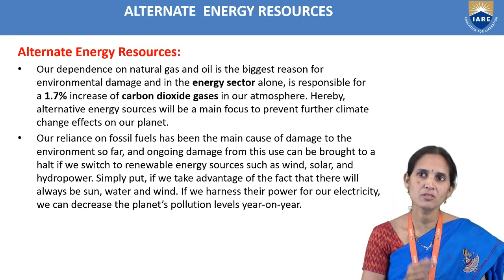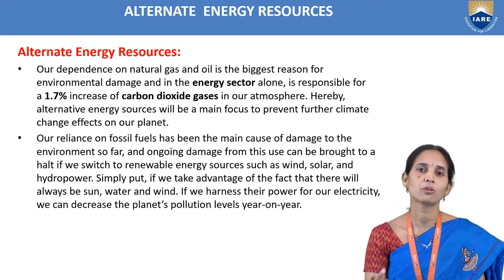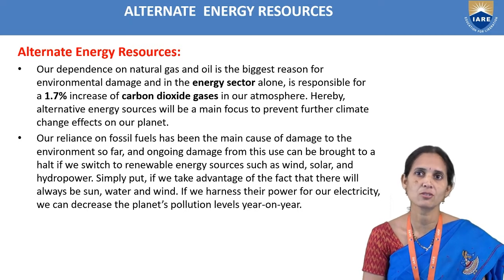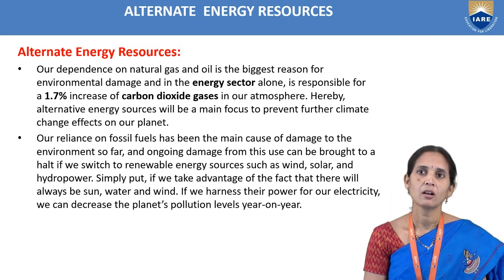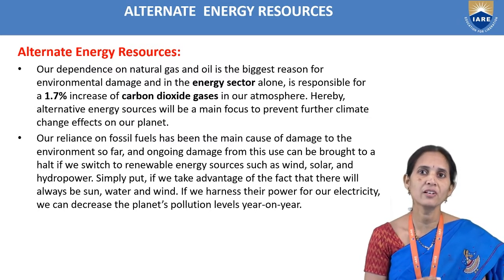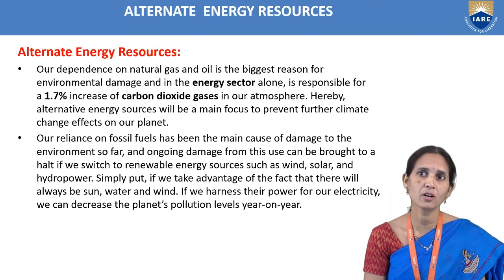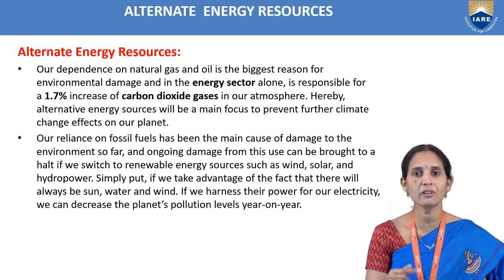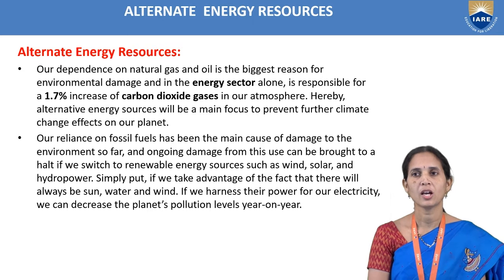Because of that, we are going for alternate energy resources. Natural gas and petroleum oils are responsible for a 1.7 percent increase of carbon dioxide gases in our atmosphere.